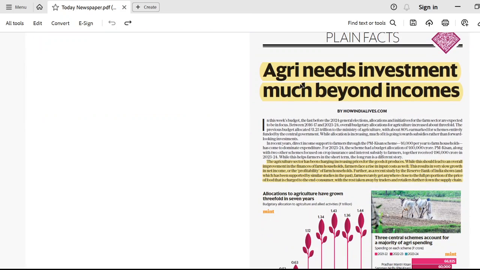This news is, guys, very very important: "Agri needs investment much beyond incomes." इस पूरे आर्टिकल में जो राइटर है उसने बताया है कि जो एग्रीकल्चर है उसको कितने और इन्वेस्टमेंट की जरूरत है, because the budget is coming, right? After 2-3 days the interim budget will be out, so there are speculations about what all the sectors currently need. So यहाँ पे हमें बताया गया है कि कैसे एग्रीकल्चर सेक्टर में हमें और ज्यादा इन्वेस्टमेंट की जरूरत है.